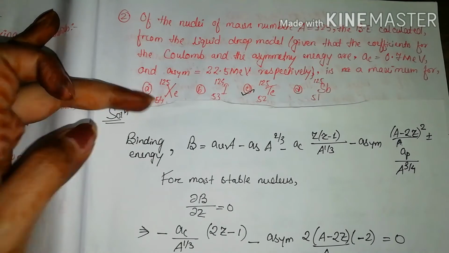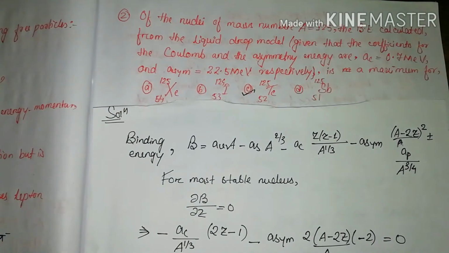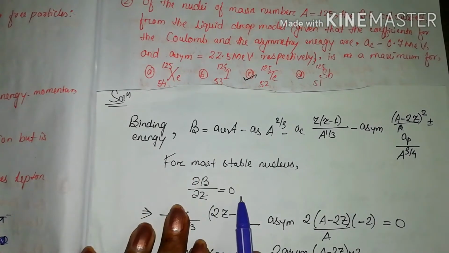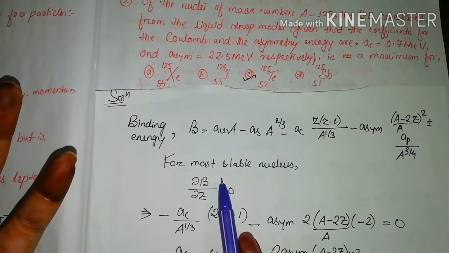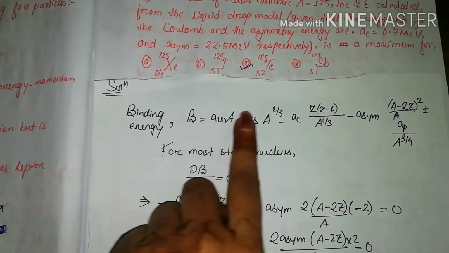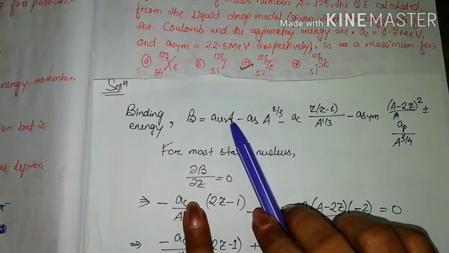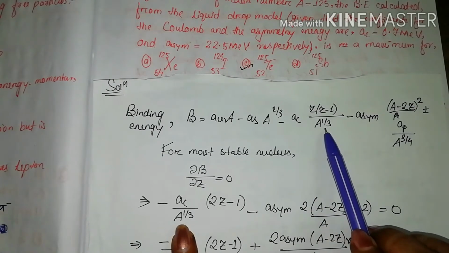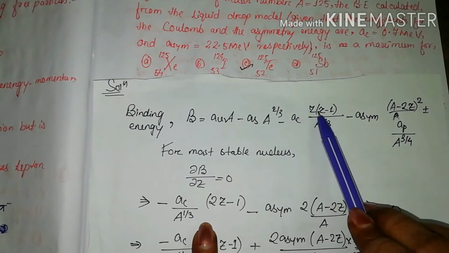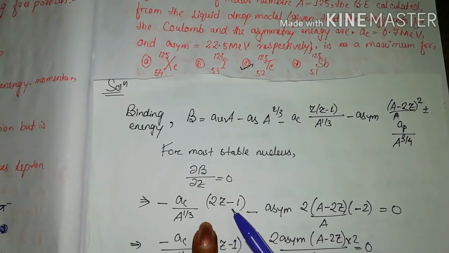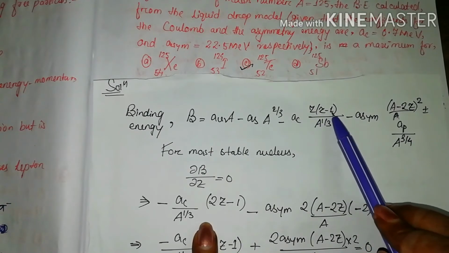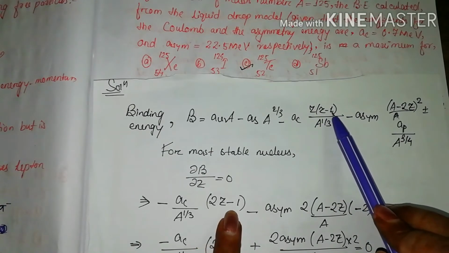Now whenever we ask about maxima or minima, we differentiate the binding energy with respect to Z and put it equal to 0. So for the most stable nucleus, dB/dZ equals 0. This is the condition for maxima or minima. When we differentiate with respect to Z, the constant terms give 0. The Coulomb term gives minus a_C by A to the power 1 by 3 times the derivative of Z square minus Z, which is 2Z minus 1.